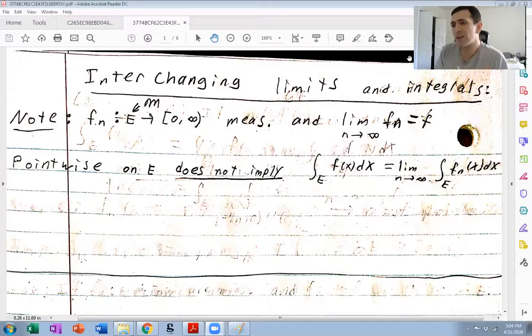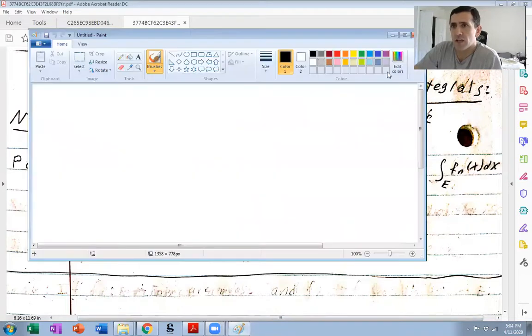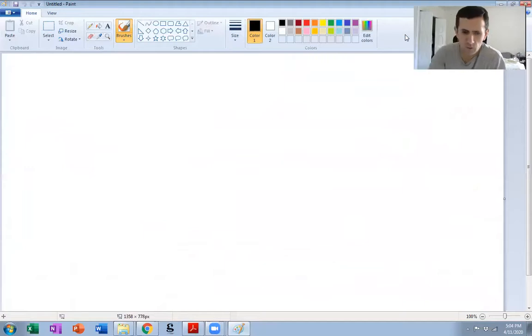Regardless, there's just no reason at all to think that the limit of the integral, sorry, the integral of the limit, which is the integral of f of x, should be the limit of the integral. Okay? And let's just see why this is not necessarily true with two very simple examples.